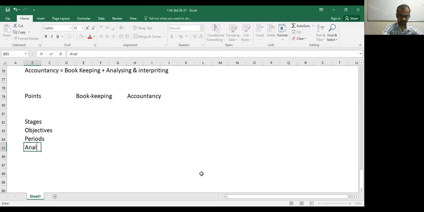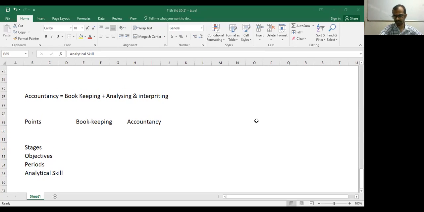Analytical skills. Chalo, bolo. Even Shruti, you said correctly. Who wants to answer this analytical skill? Okay, Pooja said correctly. In bookkeeping, it's not required. Analytical skill is not required, even Priyal, you said correctly. So in accountancy, it is required. Fair enough? Okay, only one student has some doubt, beta. I just read now.